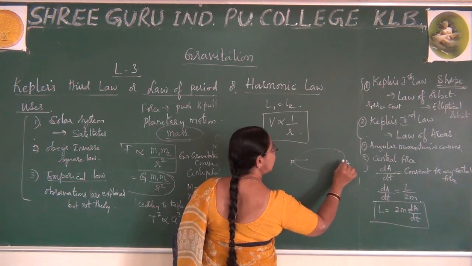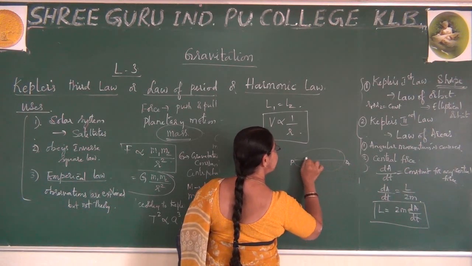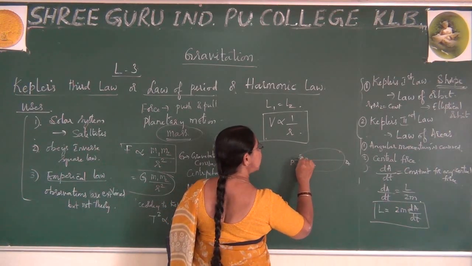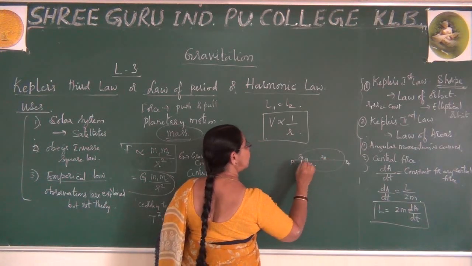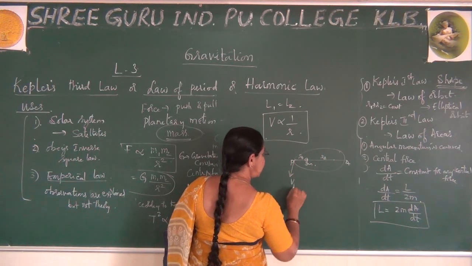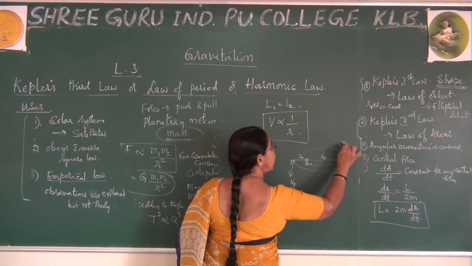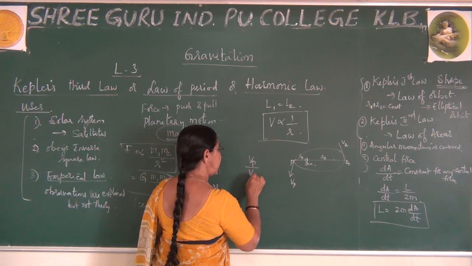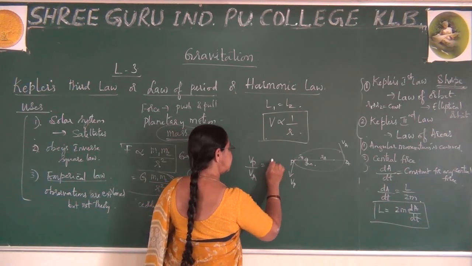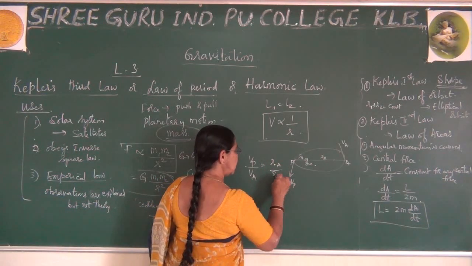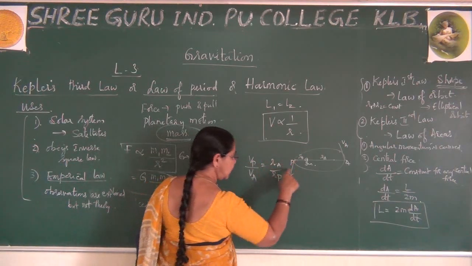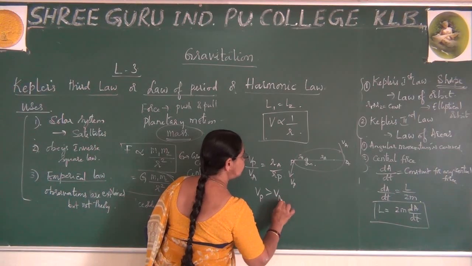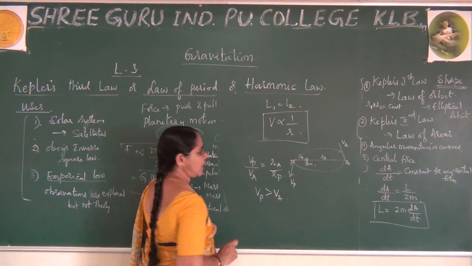This distance is Rp, this is Ra, and the velocity here is Vp, and there is Va. I can prove that Vp by Va is equal to Ra by Rp. What do you observe here? Vp is greater than Va.